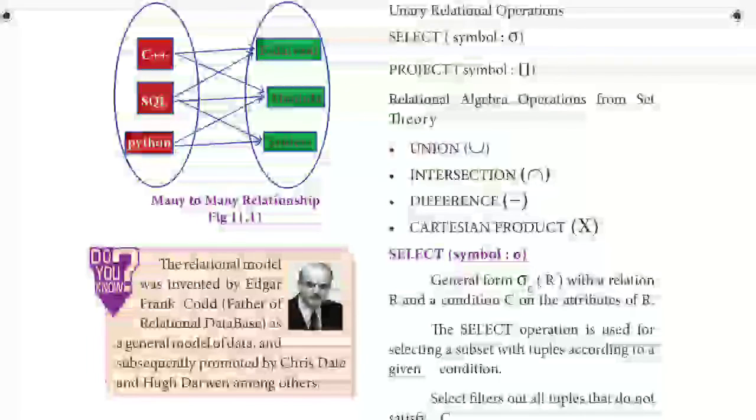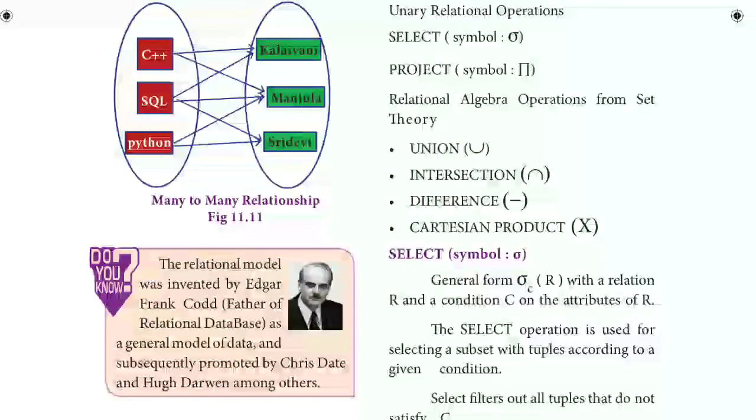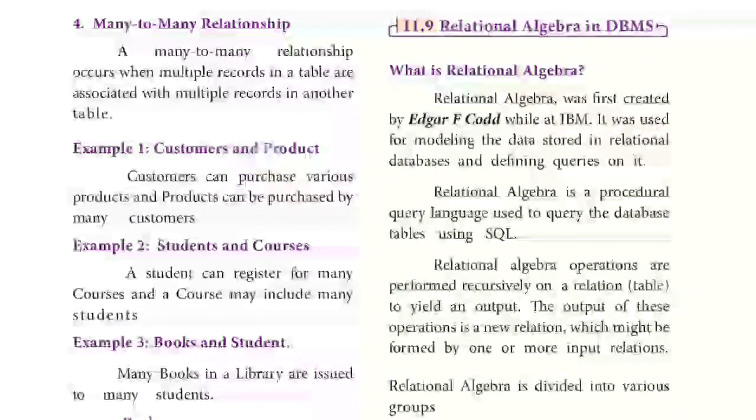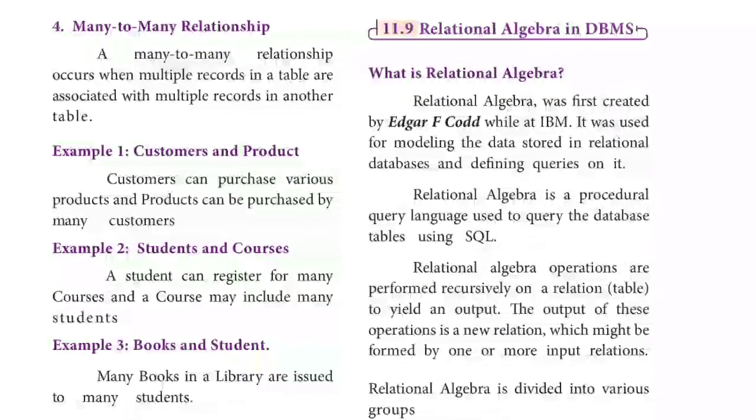So the relational model was invented by Edgar Frank Codd, the father of the relational database, as a general model of data, and subsequently promoted by Chris Date and Hugh Darwen, among others. So this person is who invented the relational database.